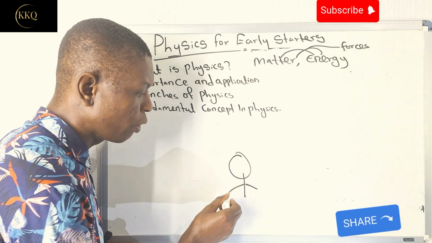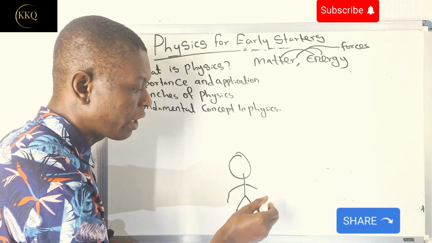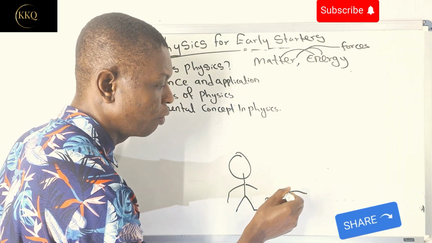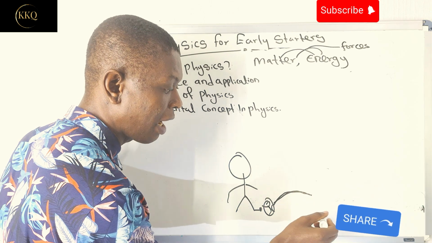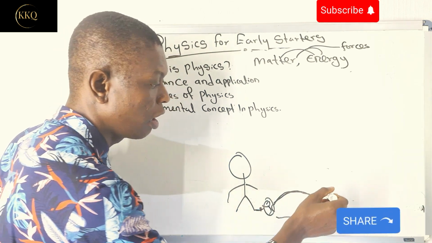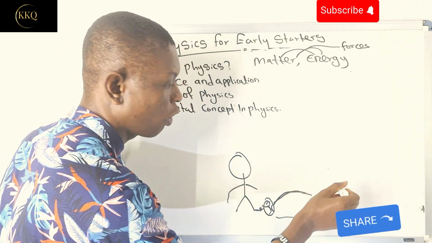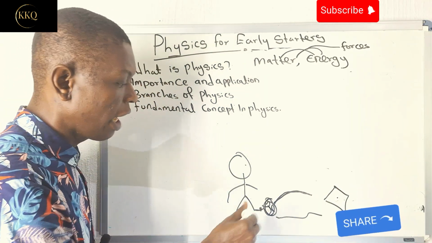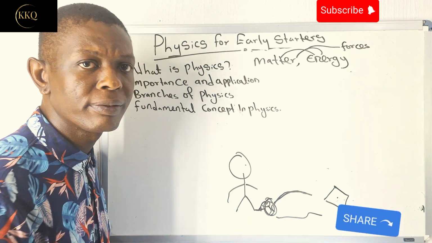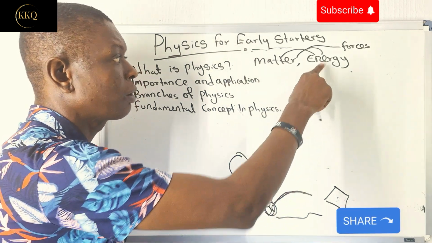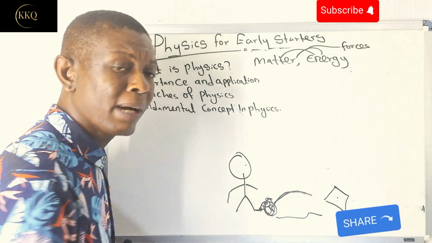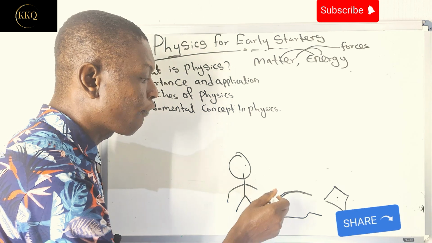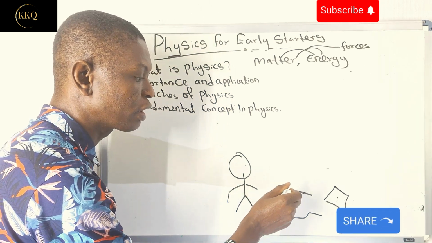This is a young boy who plays football. When he shoots the ball, this ball is suspended and moves either in the air or rolls on the ground, depending on the position or the elevation, before it stops, maybe at the goalpost or with someone else. Now, before he shoots this ball, first of all, energy must be transferred. Physics talks much about energy. This ball itself is matter. It constitutes something. So energy must be transferred. And when energy is transferred, force, which is motion, begins to take place.